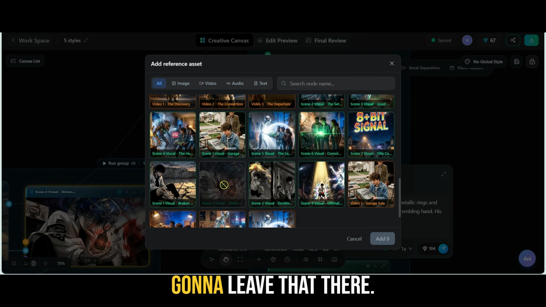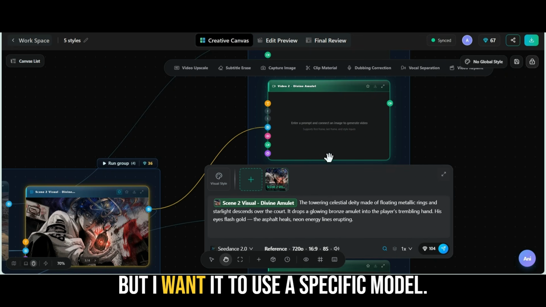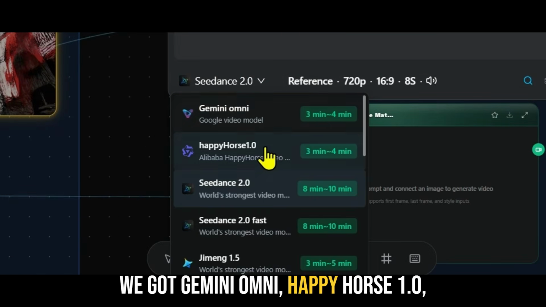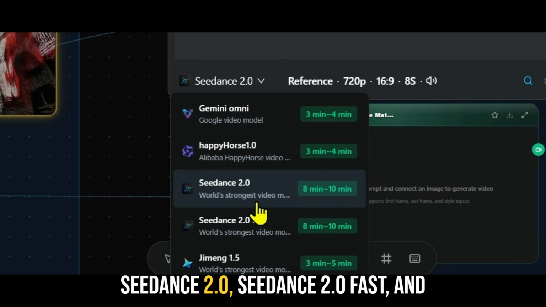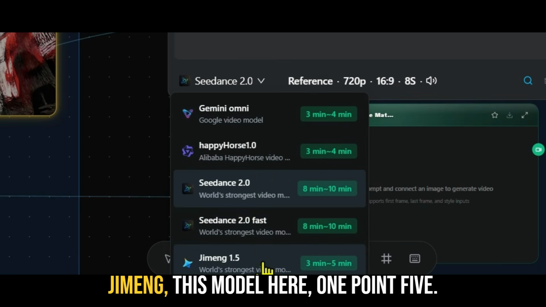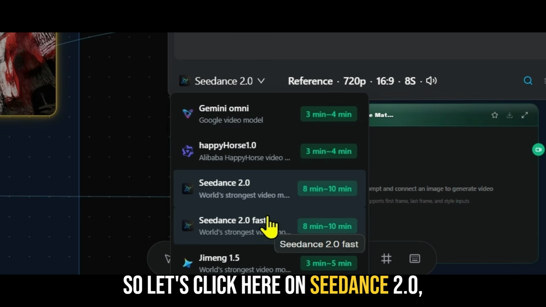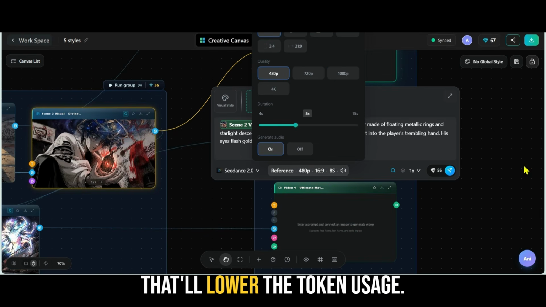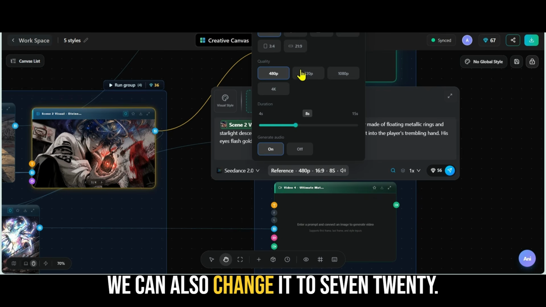So for now, I think we're going to leave that there, but I want it to use a specific model. But let's check out the models. We got Gemini Omni, Happy Horse 1.0, Seedance 2.0, Seedance 2.0 Fast, and Gmeng, this model here, 1.5. So let's click here on Seedance 2.0. Here we can change this to 480. That'll lower the token usage. We can also change it to 720.